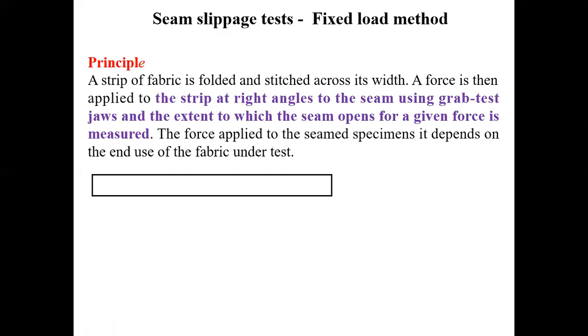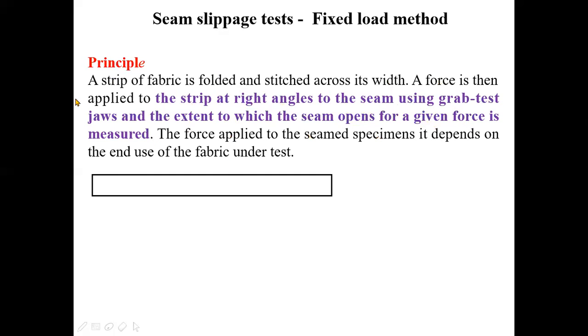Now this is another type of seam slippage test. In the earlier case we have seen the fixed seam opening method, and here it is the fixed load method. What is the basic principle of the fixed load method? A strip of the fabric is folded and stitched across its width. A force is then applied to the strip at right angle to the seam using grab test jaws, and the extent to which the seam opens for a given force is measured.